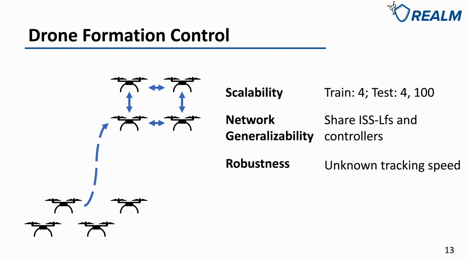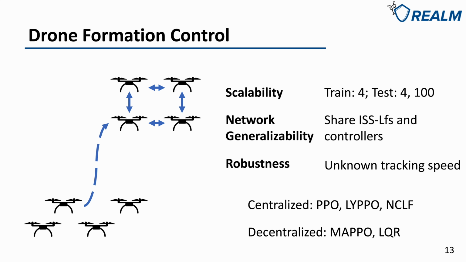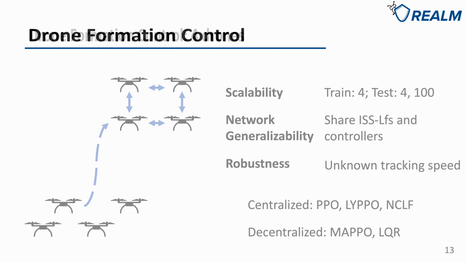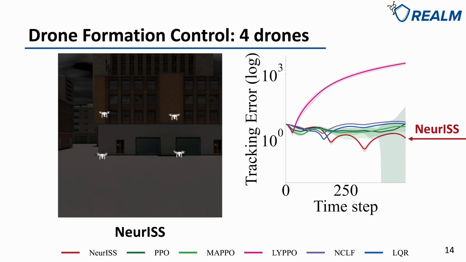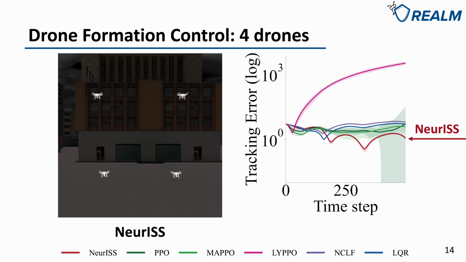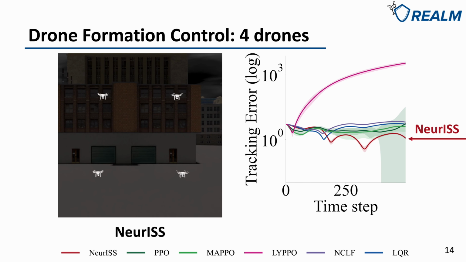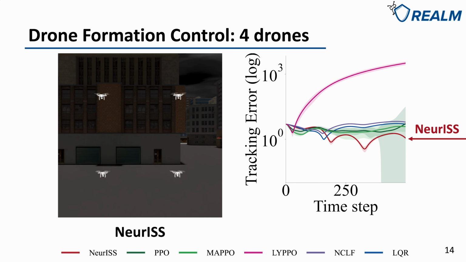We compare our algorithm with both centralized and decentralized controllers. For centralized controllers, we use the reinforcement learning algorithm PPO, the work of reinforcement learning with Lyapunov functions, LYPPO, and the neural centralized control Lyapunov function work NCLF. For decentralized controllers, we use the multi-agent reinforcement learning approach MAPPO and the decentralized L2R controller. We first test our learned controller in a 4-drone environment. The drones form the group formation and the tracking error is low.